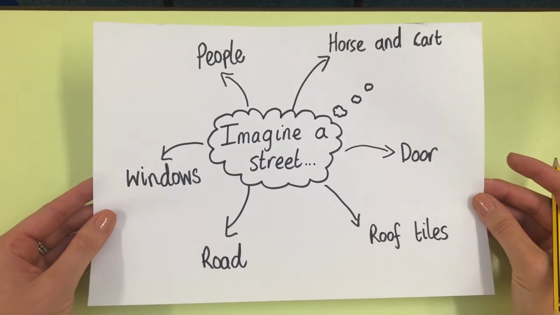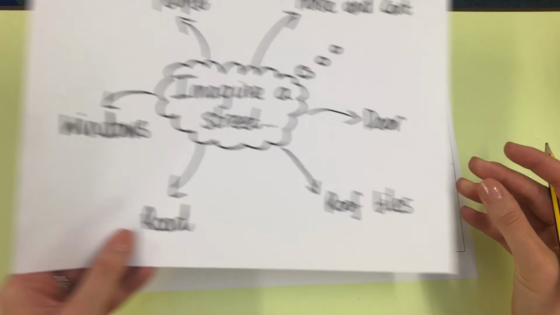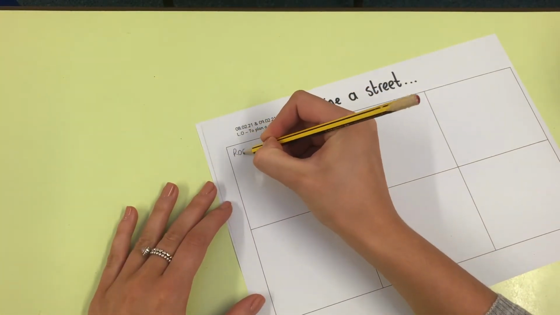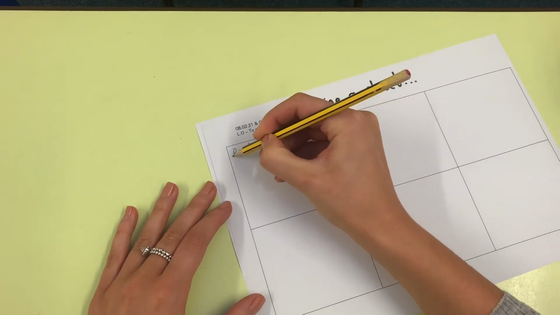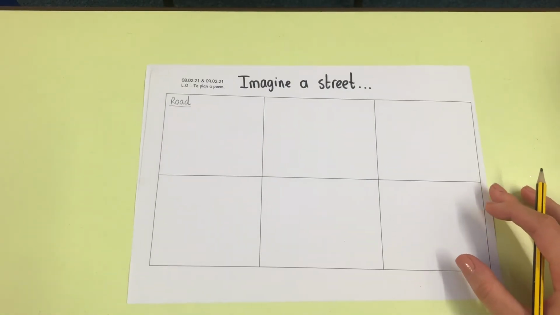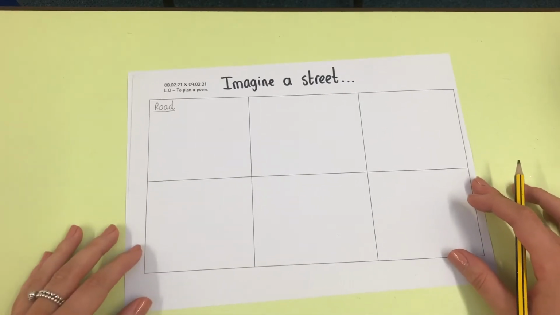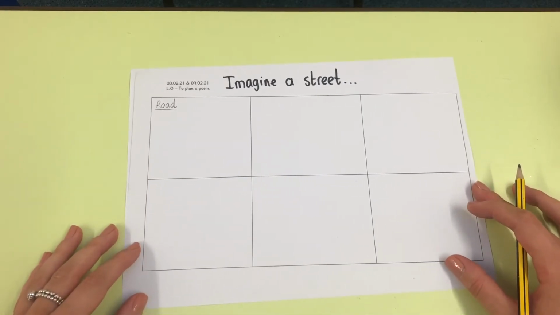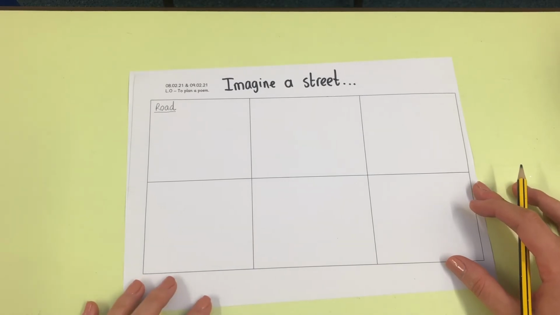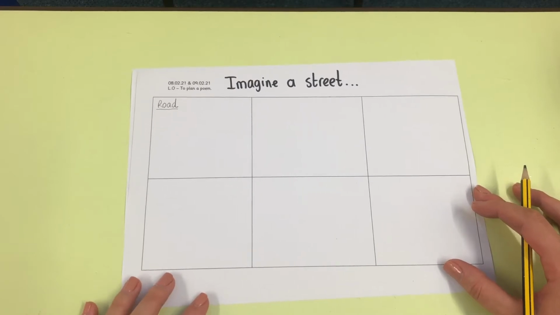So I think I might start with the road. And I know the road in 1666, or the street, was made out of cobbles. But I am going to use my fantastic imagination and I'm going to change that. So instead of it being made out of cobbles, it might be that your street is made out of an ice rink.